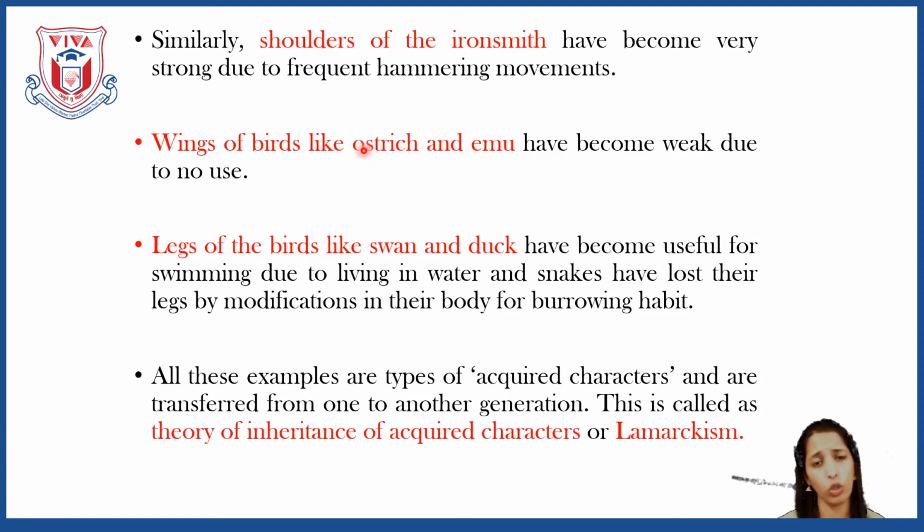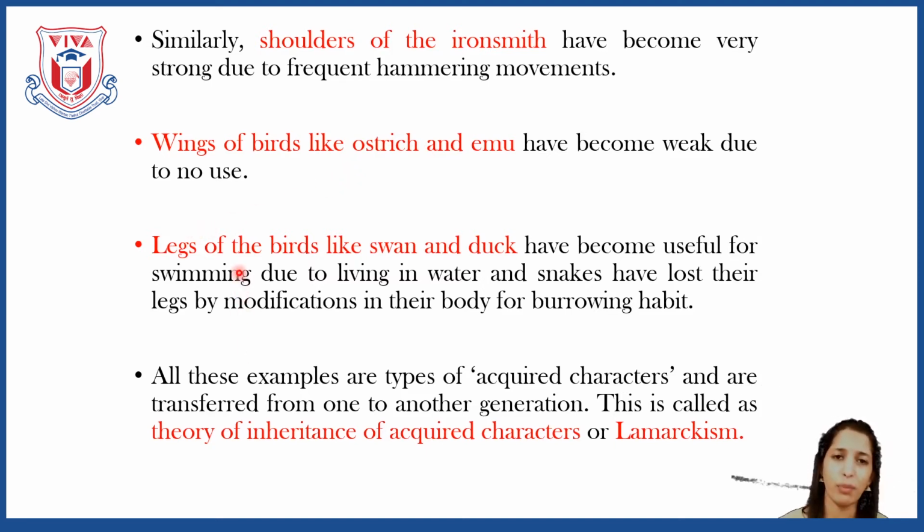Although they have wings like other birds, they don't fly because their wings have become weak. Because they are not using their wings, they just use their legs to run. So this disuse of the wing shows that the strength of the wing has become low. They have become weak because of the disuse of the wing.